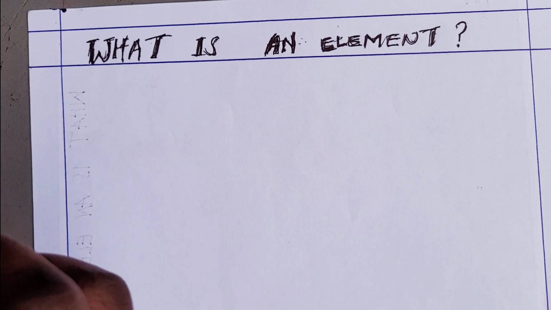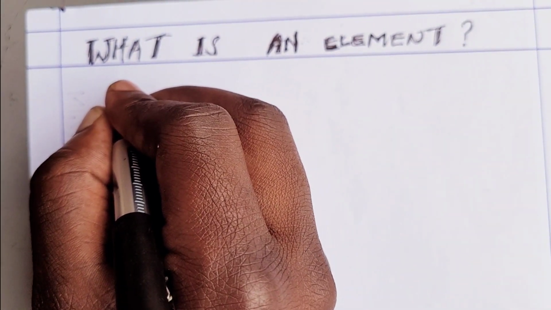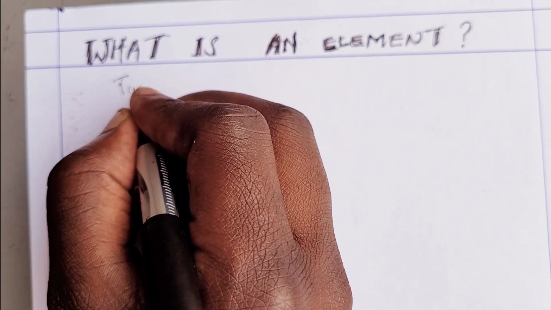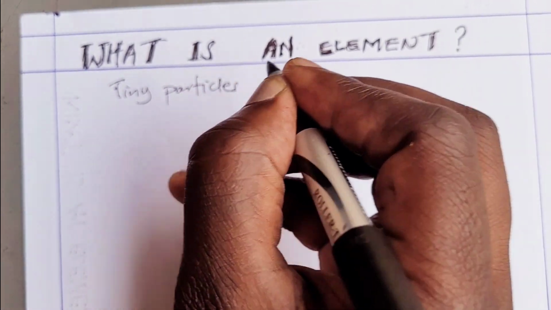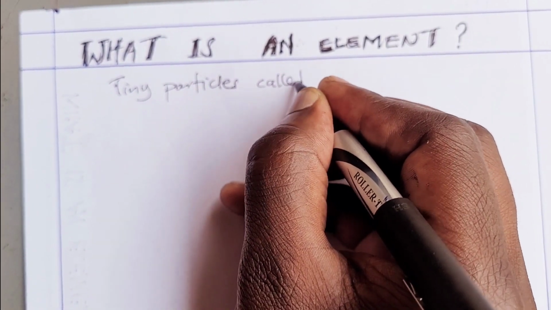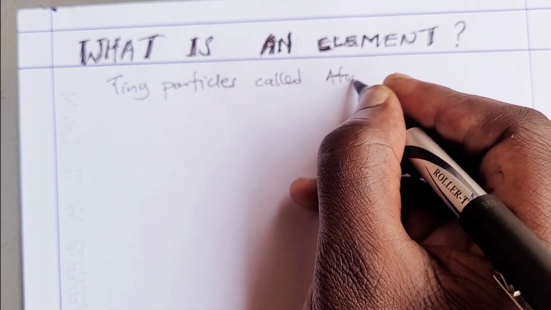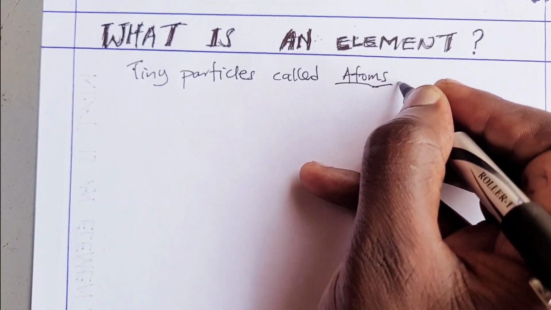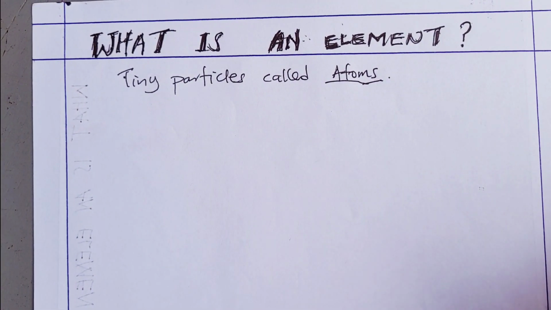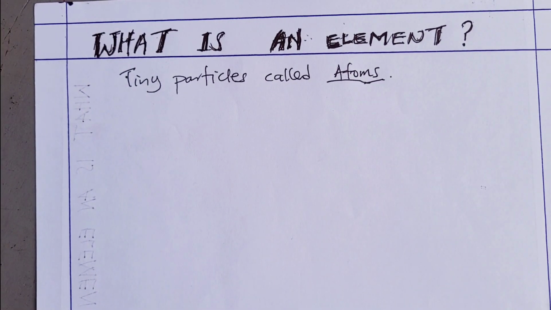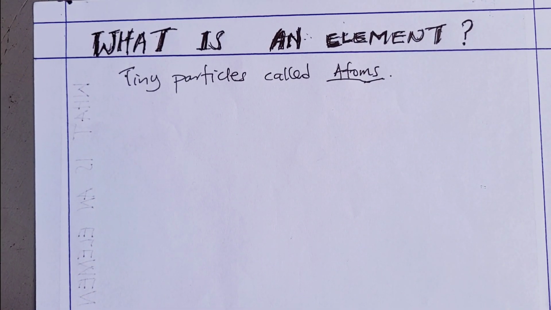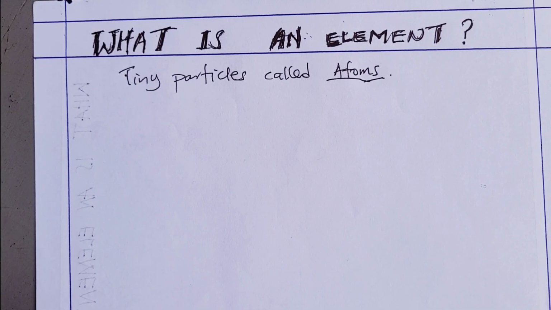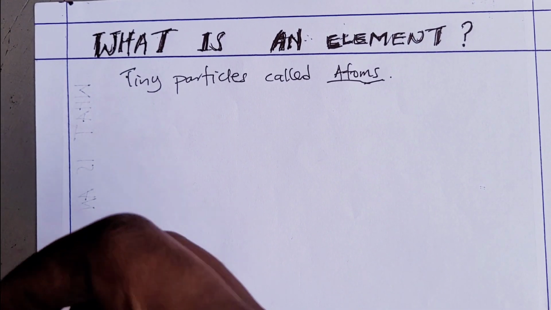of all this. Remember, we have the tiny particles, of course, called atoms, that make up all the things that we see. We call them atoms. Then these atoms combine, and when they combine, they are of the same kind to make a substance which is pure.